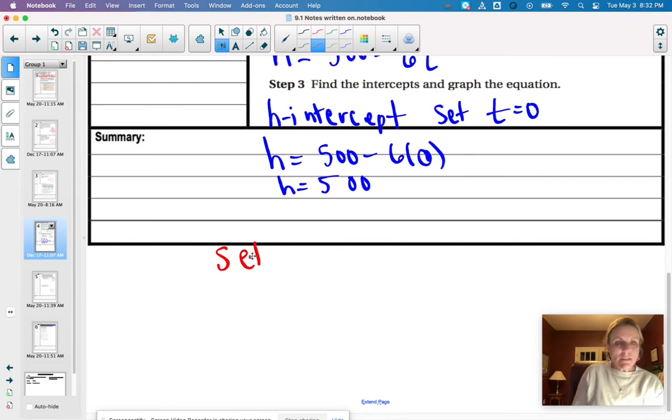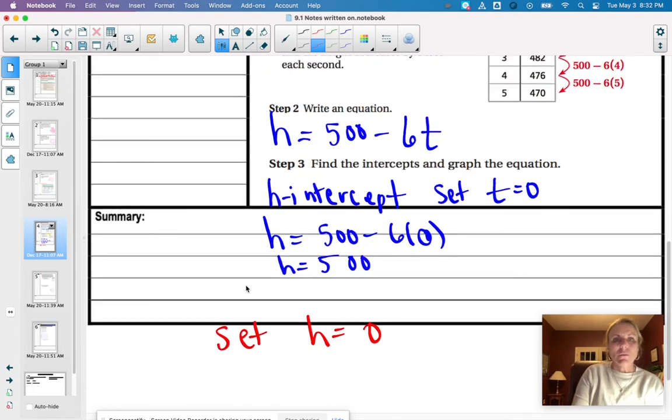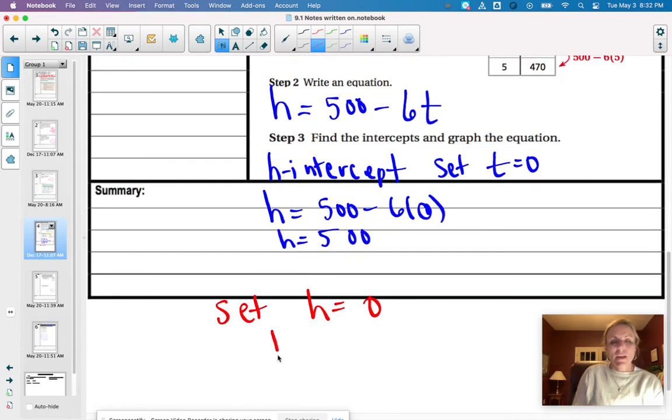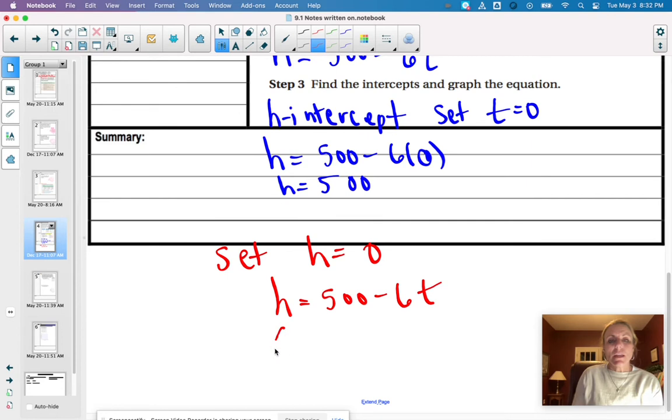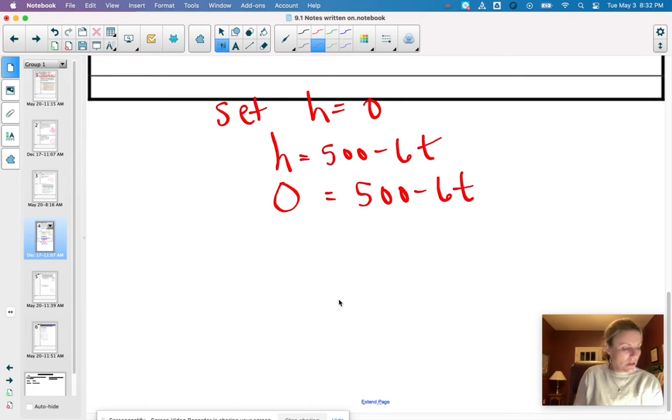So we're going to set h equal to 0 in that equation. So remember our equation right here is h is equal to 500 minus 6t.